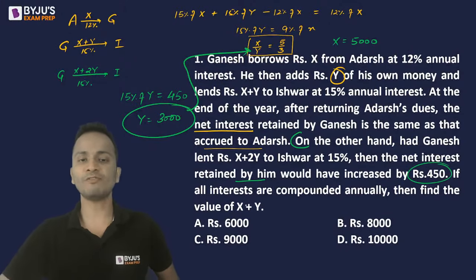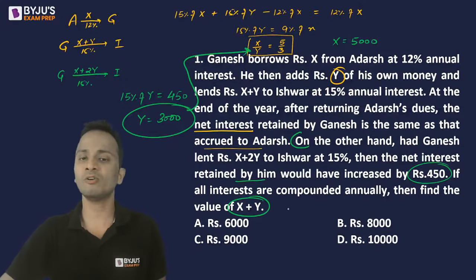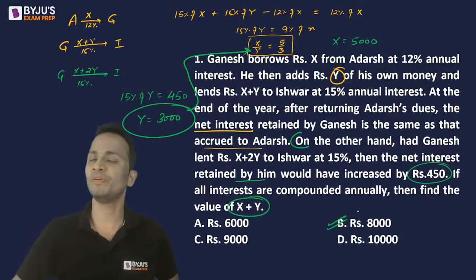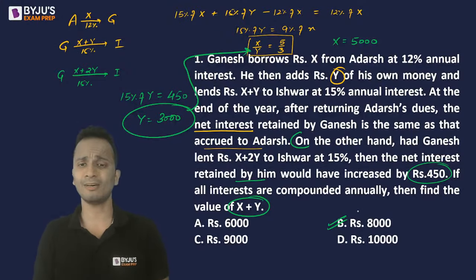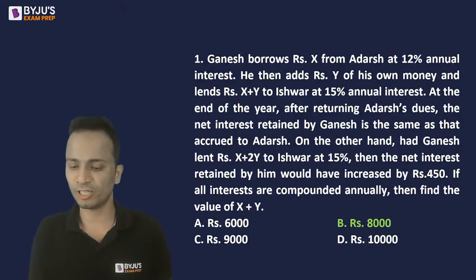Now my question is, we have to find out the value of x plus y. X is 5000, y is 3000. So the value of x plus y should be 5000 plus 3000, that is 8000. So option B, 8000 is the correct answer for this question.